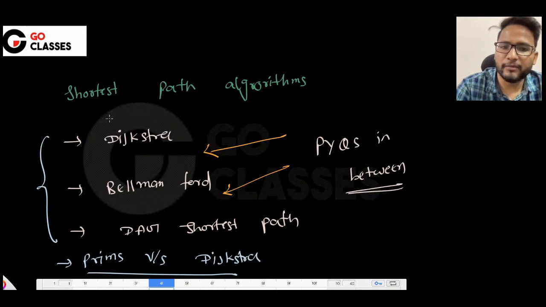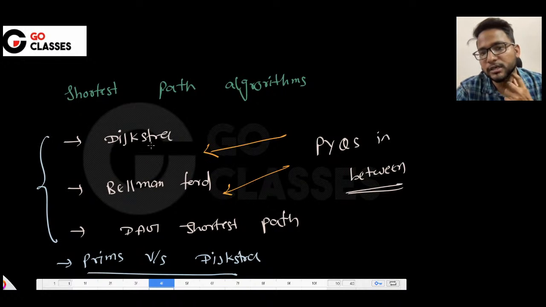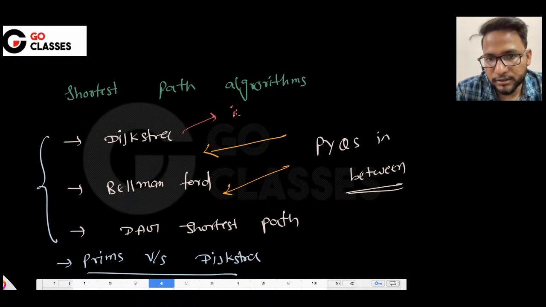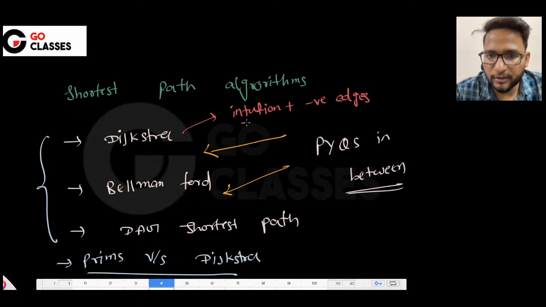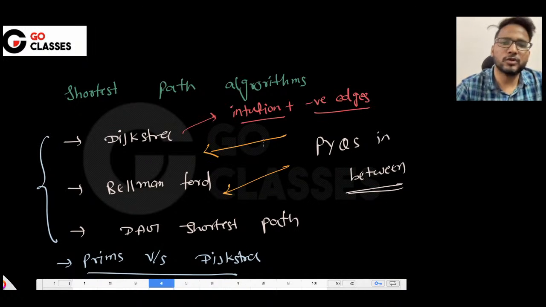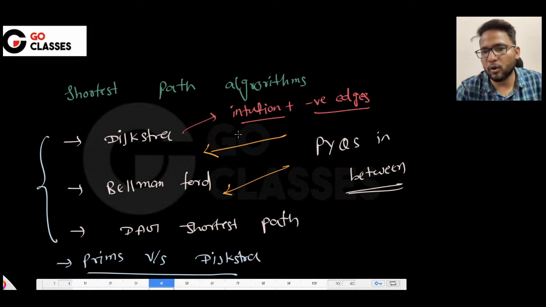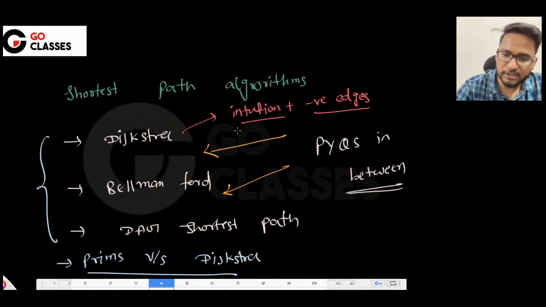And in Dijkstra, I will talk about everything, which means intuition. I will talk about negative cycles, negative edges, these things in Dijkstra, and whatever else I can teach you. So I will talk about all the things in all the algorithms. Okay, now let's start. I hope everything is fine from my side, audio and video, everything is fine, right?